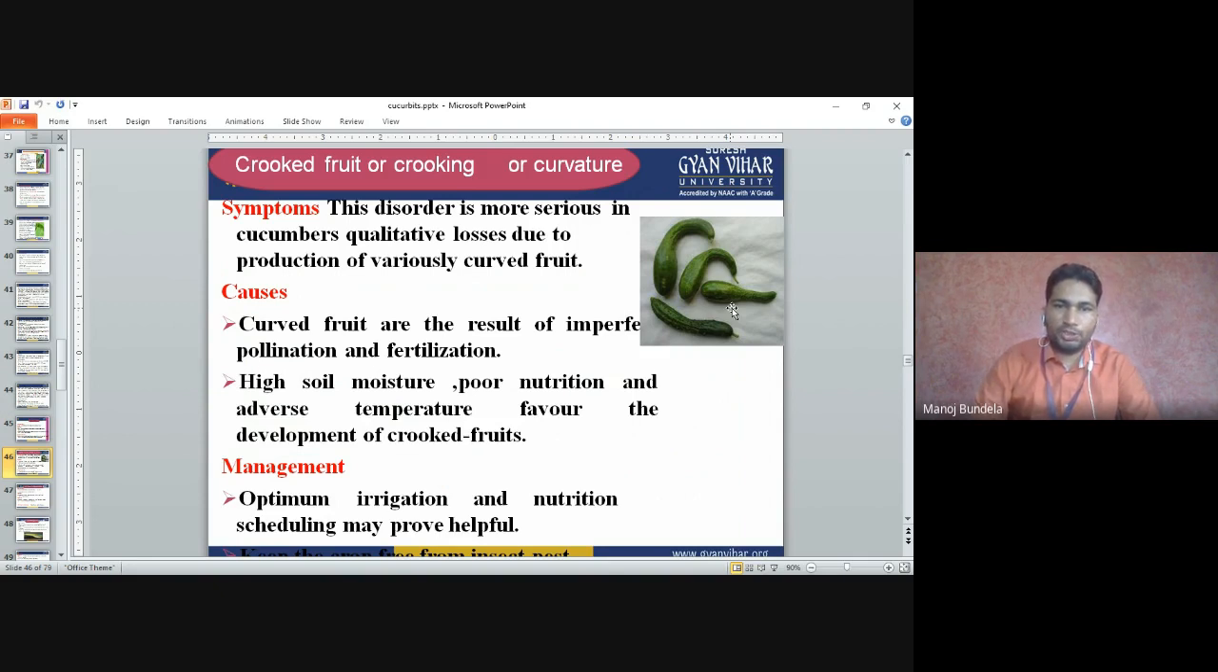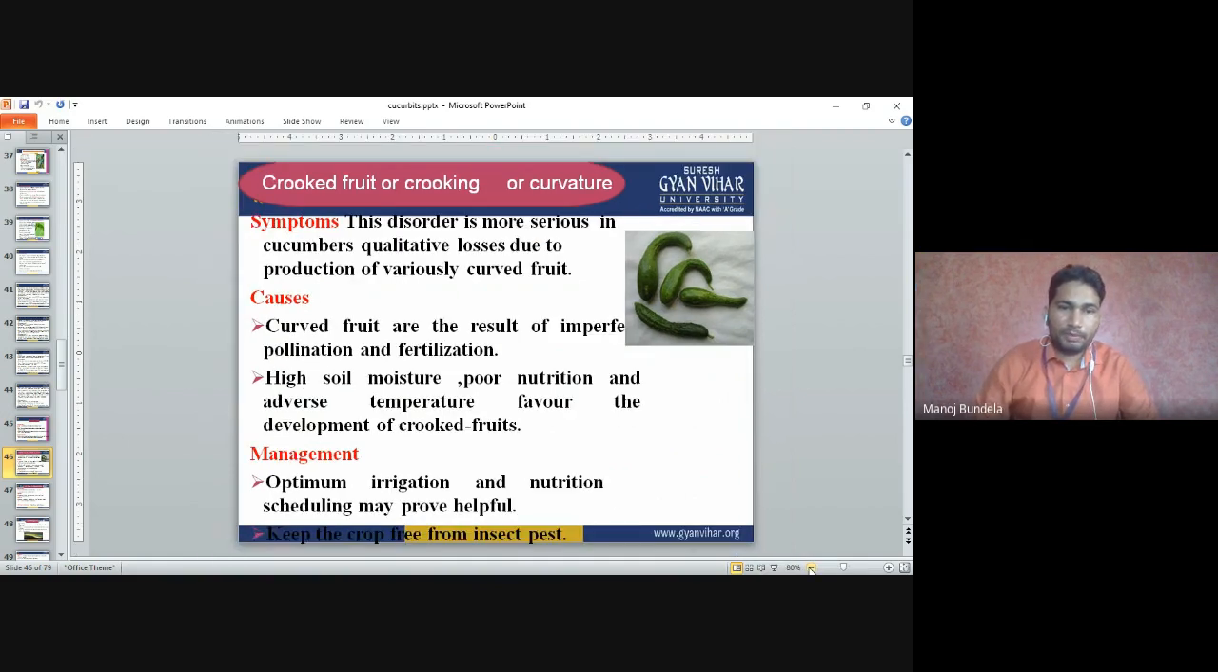High soil moisture, poor nutrition and adverse temperature favor the development of crooked fruits. It is mainly due to, first, pollination and fertilization; second, high soil moisture content; poor nutrition, when we do not apply the nutrition; and adverse temperatures. Management: The optimum irrigation and nutrition schedule should be provided. Normally, we have to irrigate the crop at regular times. Keep the crop free from insect pests.